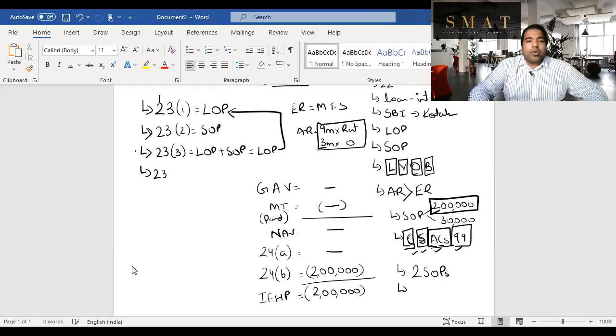What is 23(4)? 23(4) is when you have more than 2 self-occupied properties, guys. If you have 2 self-occupied properties, no problem. But if you have more than that, then it's illegal, guys, in India. Honestly, people don't have 1 house to stay. You have 3 houses to stay. So how can you do that? So the government says we expect some tax from that.